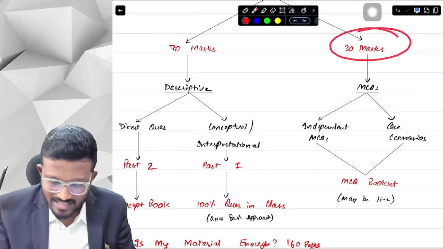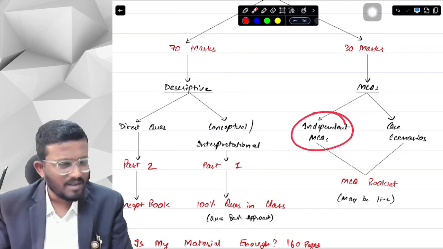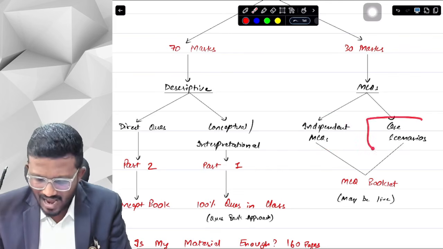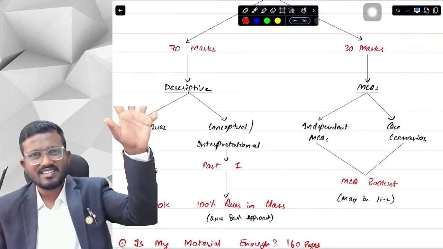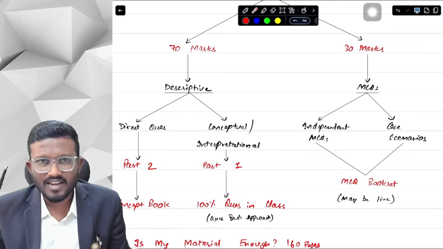Next is 30 marks MCQs. There are two types of MCQs. There are 2-3 independent MCQs which ICAI asks, and there are 2-3 case scenarios. Basically one case scenario, and then 2-3 MCQs based on the case scenario. So these are the two types of MCQs that ICAI asks.